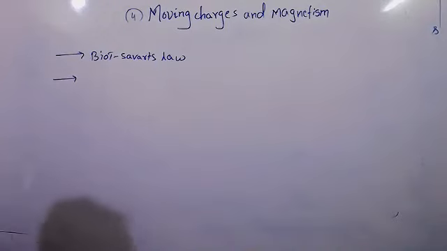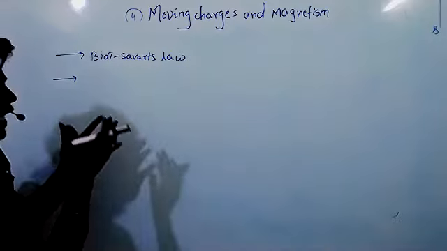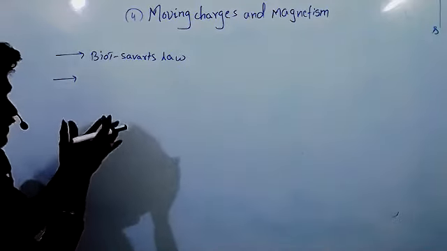Only direction of magnetic field? No. Magnetic field is a vector quantity or scalar quantity? Vector quantity. So a vector quantity has both magnitude and direction. Am I correct? Yes, sir. So we have to calculate magnitude and we have to calculate direction.